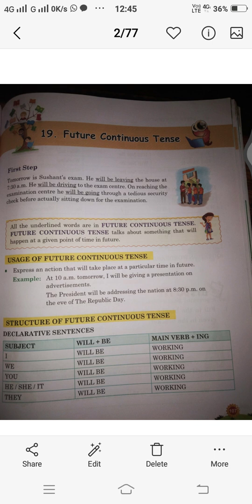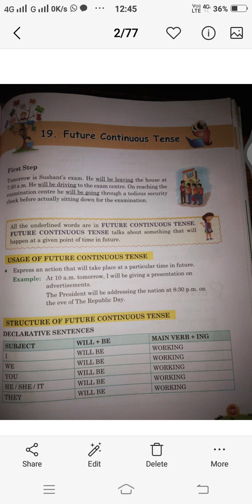Now, usage of future continuous tense. What are the usages? It expresses an action that will take place at a particular time in the future, like at 10 am tomorrow I will be giving a presentation on advertisements. The president will be addressing the nation at 8:30 pm on the eve of the Republic Day. So we use future continuous to show an action which will happen at a particular time in the future.